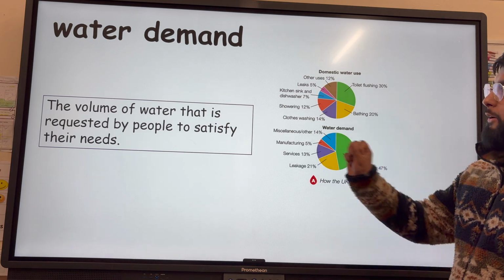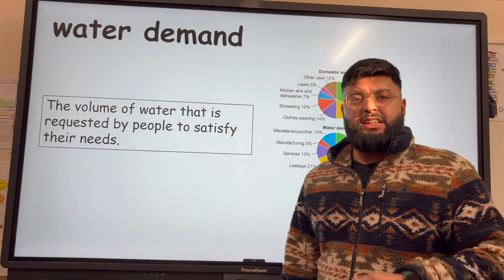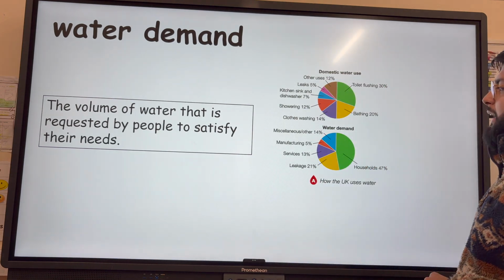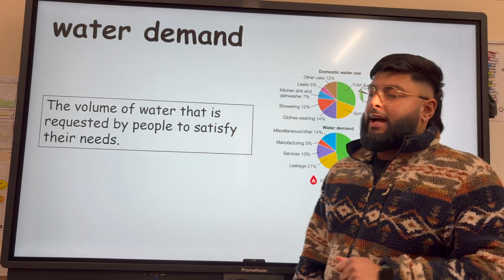On the topic of demand, water demand. Water demand is the volume of water that is requested by people to satisfy their needs. So we can think of that as how much water we need in order to make sure that the population has enough water.